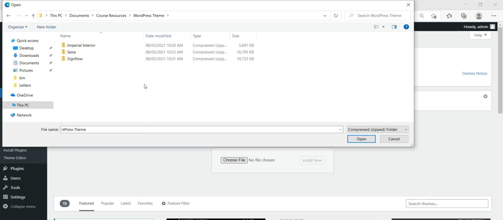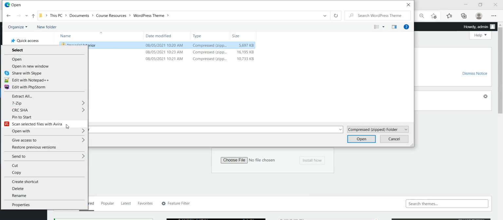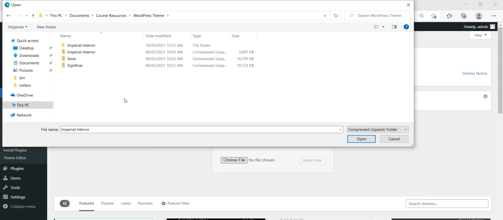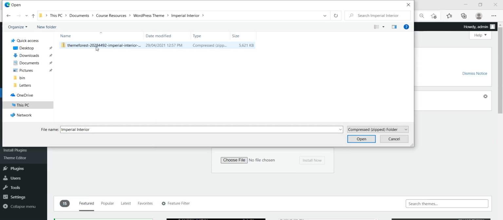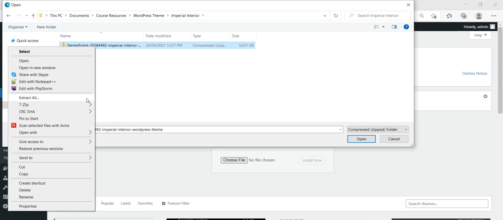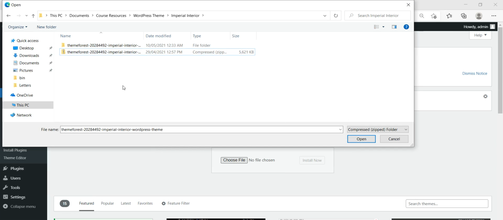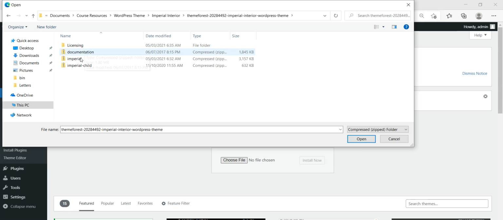But for the purpose of this course, I'm going to use the Imperial Interior. So I'll right click on it and extract. Enter the folder. I'll equally right click and extract. And I enter the unzip folder.